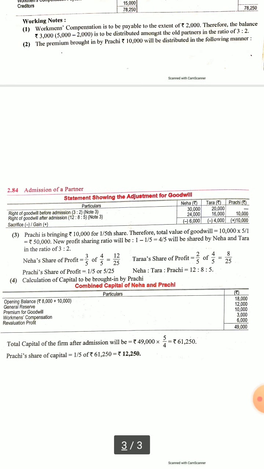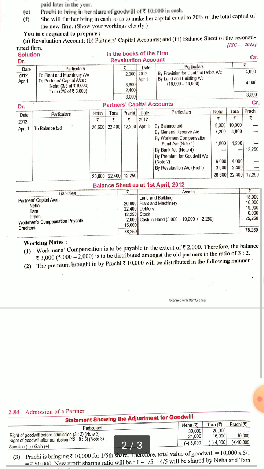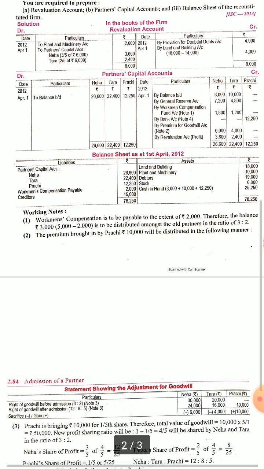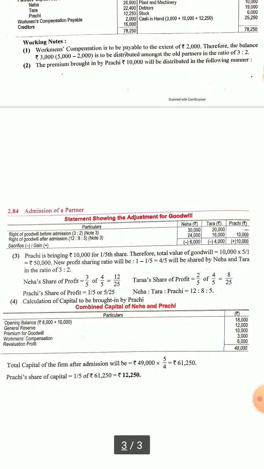Now let's see some workings through which it will be made. First thing is that we have to find out the value of goodwill and new profit sharing ratio also.